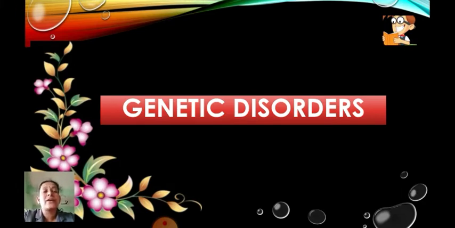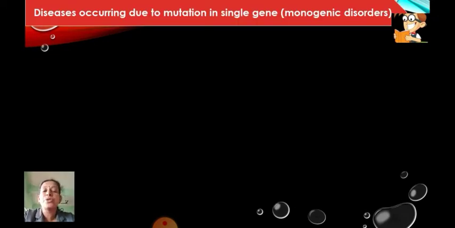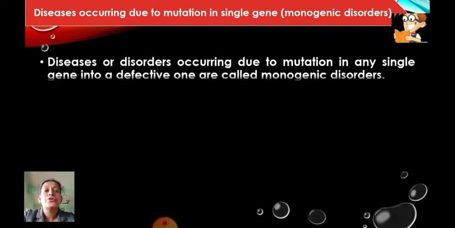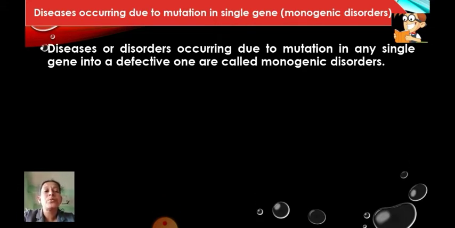Of the diseases which are caused by mutation in a single gene, if there is some problem with the single gene, such diseases are called monogenic disorders. Suppose mutations occur in any single gene, turning it into a defective gene; such disorders are called monogenic disorders.